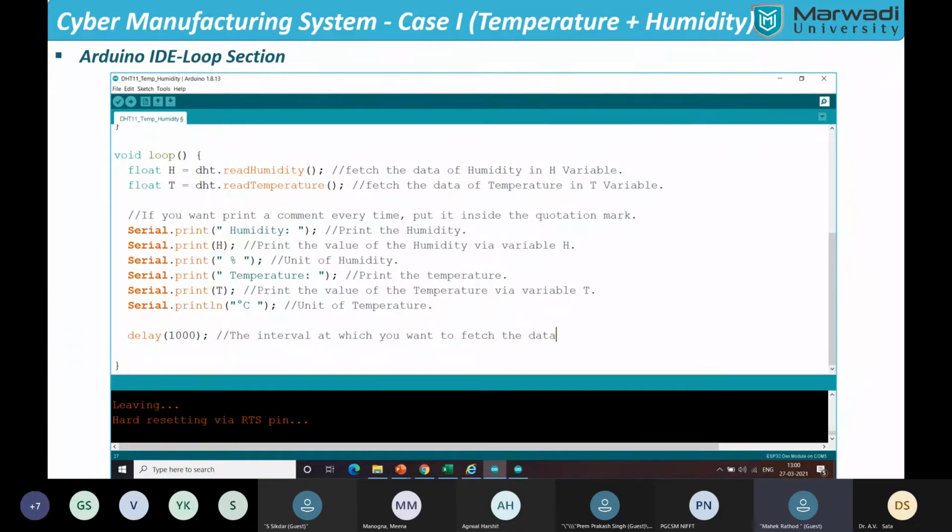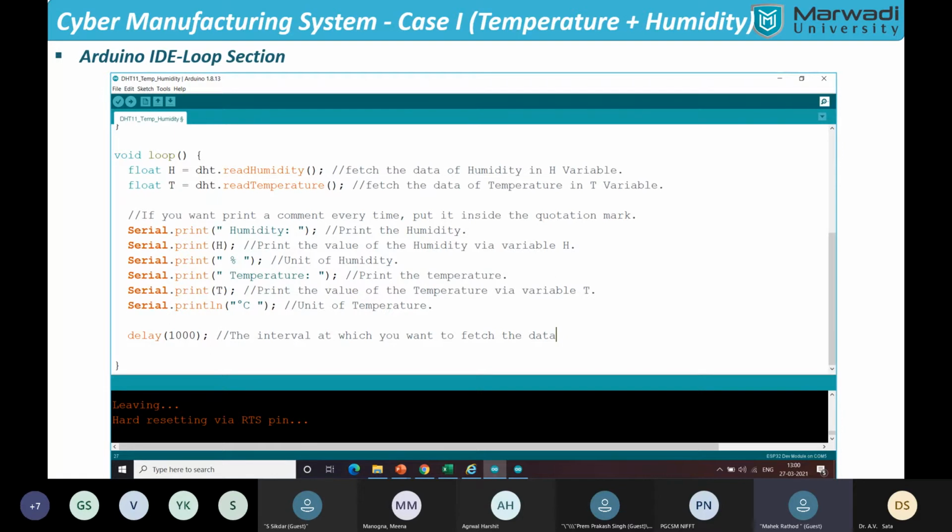Then we'll define at how much temperature difference we'll have to fetch the data, and the time duration at which we want the data to be served. The DHT sensor has a frequency of 1 Hertz. It means that it can send the data every 1 second.